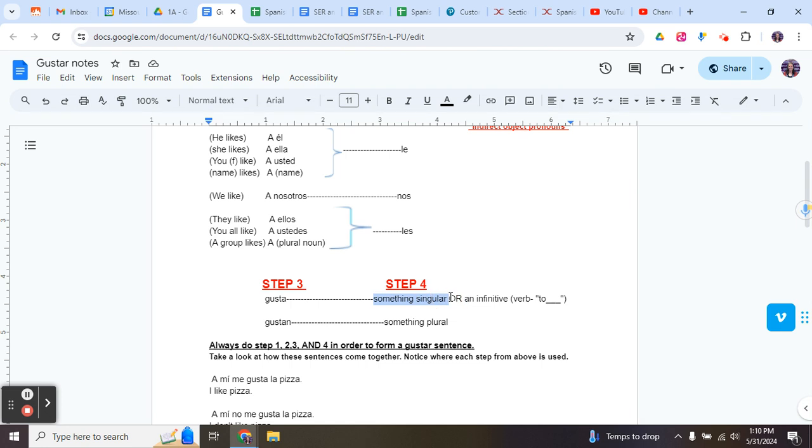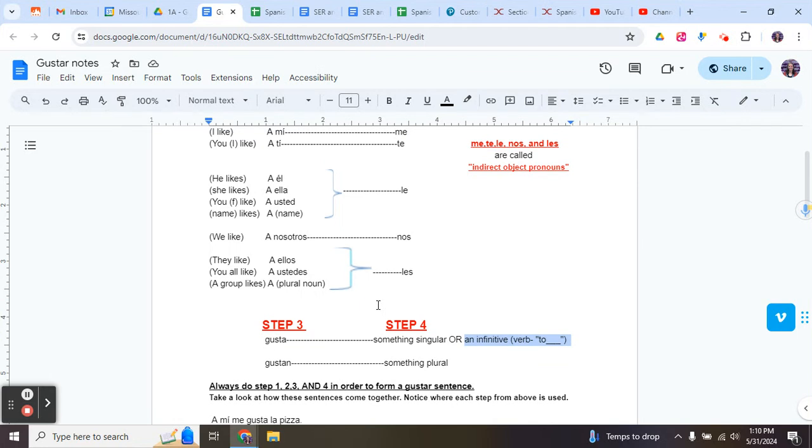A mí me gusta el perro. I like the dog. Or if what I like is something that I like to do, like to dance, for example. A mí me gusta bailar. So that's where we would use gusta in step 3.